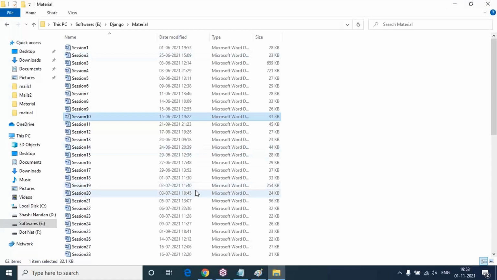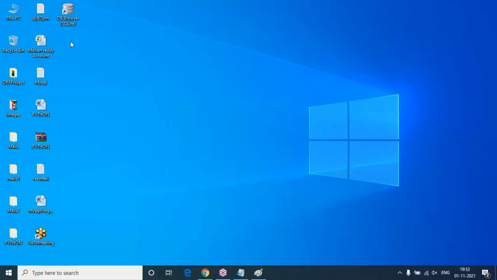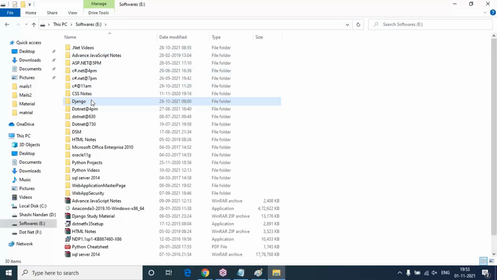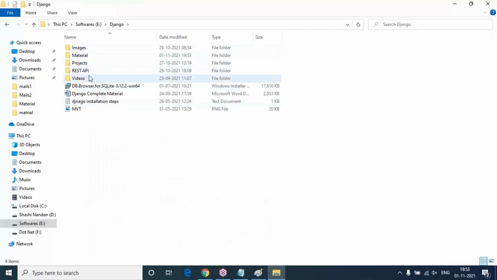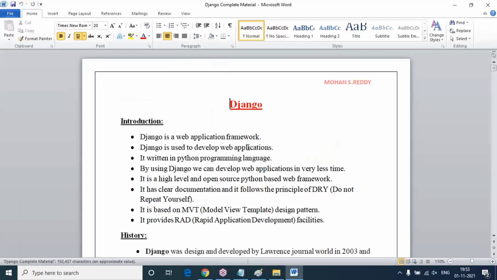And while the sessions are going on for 45 days, whatever topics I discuss daily, topic-wise and session-wise material I will send to you. But at the end of the sessions, after completion of 45 days, I'll share the complete documentation as one document. This is the same material, the complete Django material. I'm going to forward it to you people only. Session wise is available, you can see this.